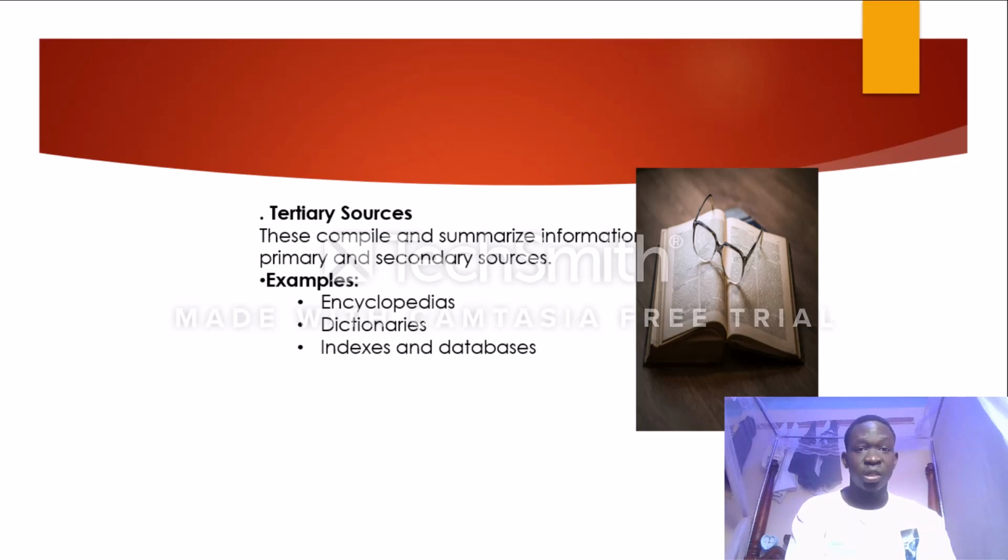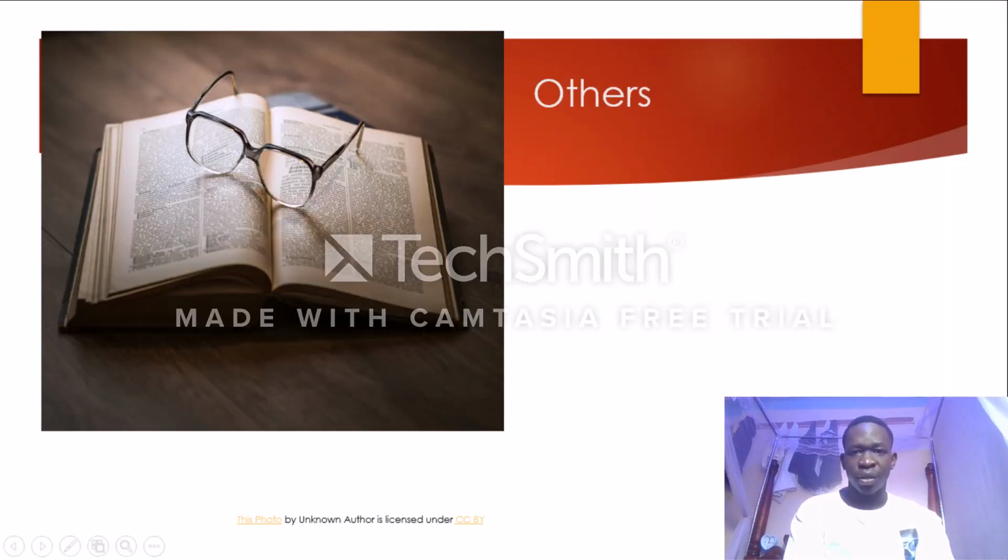In the dictionary, as we can see, there are very many sources. An index and a database are also tertiary, because a database combines the secondary and the primary sources together. So the contents of a dictionary all bring about this. Not only that, there are also others in the books. As we can see, there are also other sources of information.